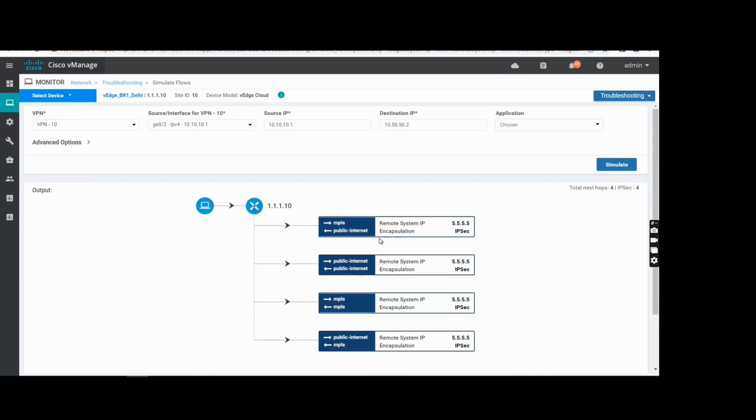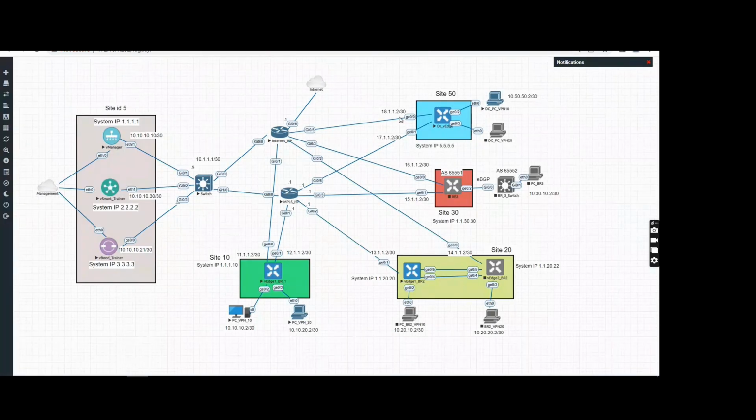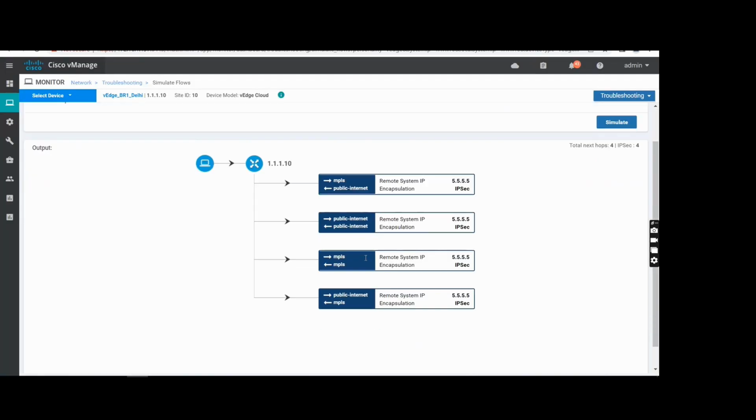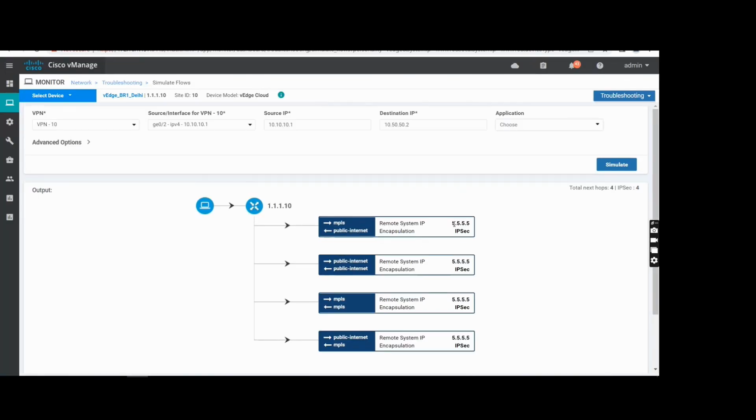Then I can see there are 4 paths, because branch 1 has 2 links and this DC also has 2 links. So one link is internet to internet, second MPLS to MPLS, third is internet to MPLS, and fourth is MPLS to internet. So here we can see the 4 paths currently available. It is showing the remote system IP, which is the DC IP, and the encapsulation is IPsec.